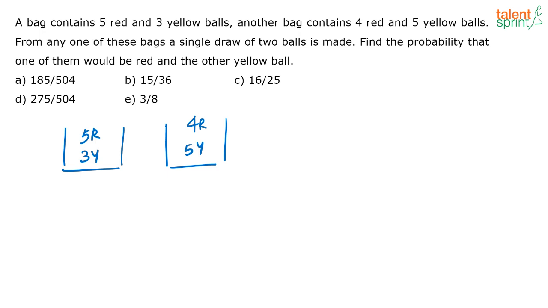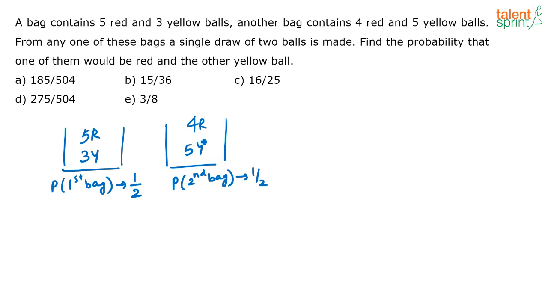Okay, now see, you have 2 bags here. Before I pick the ball from the bag, I have to select a bag, correct? I have 2 bags here. So what is the probability that I am going to select the first bag? The probability that I select the first bag is 1 by 2, right? There are 2 bags, and out of this, if I have to select one, my required probability is 1 by 2. Similarly, the probability that I am selecting the second bag is again equal to 1 by 2.